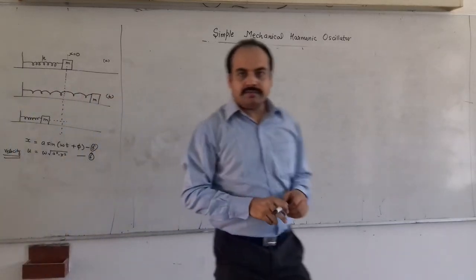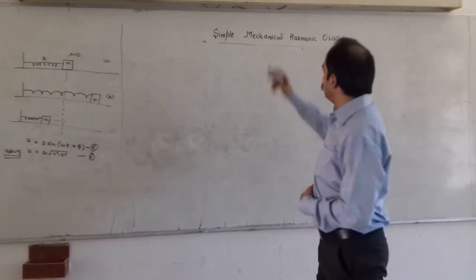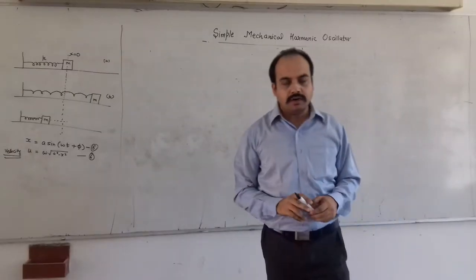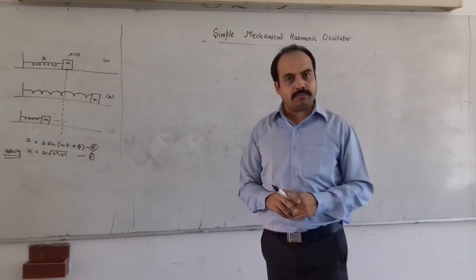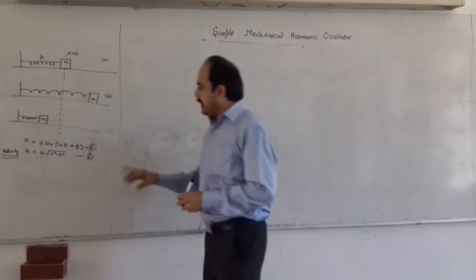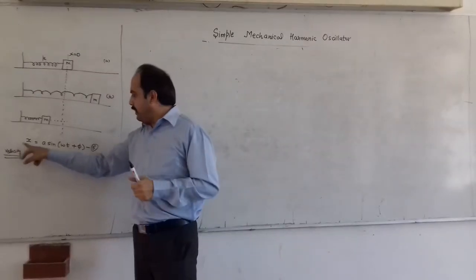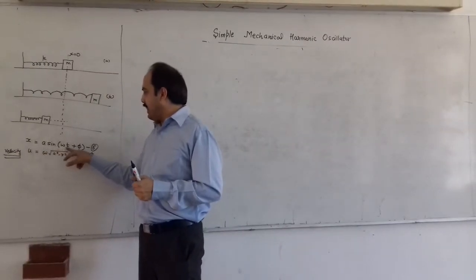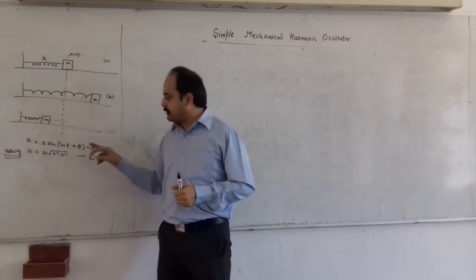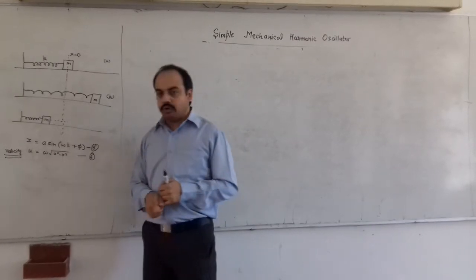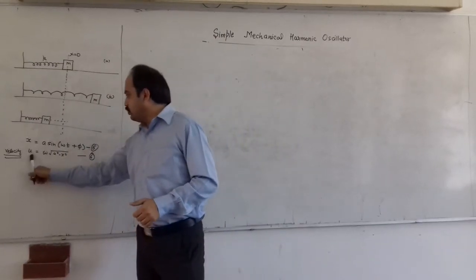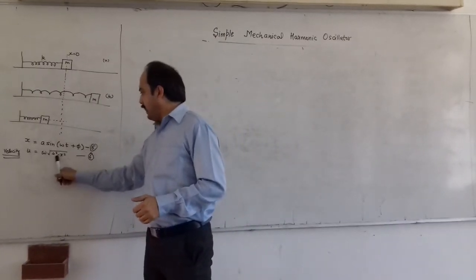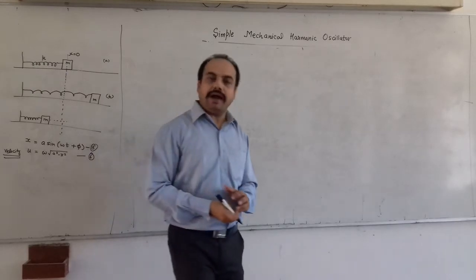Good morning students. In the last lecture we were discussing the simple mechanical harmonic oscillator. We derived an equation of motion for the simple harmonic oscillator. We derived an expression for displacement that came out to be A sin(omega t plus phi), where omega t plus phi is the phase and A is the amplitude. We also derived the expression for velocity, u is equal to omega times the square root of A squared minus x squared.